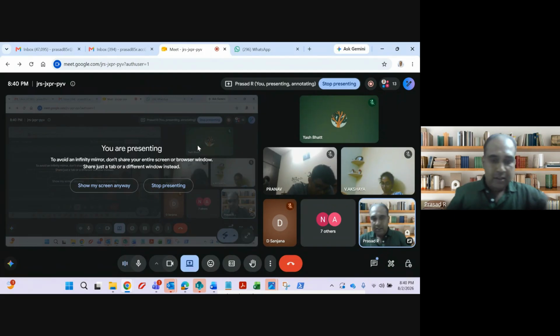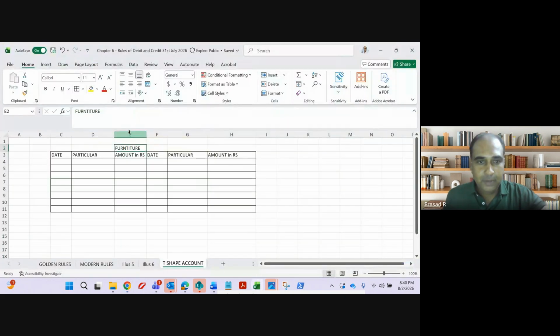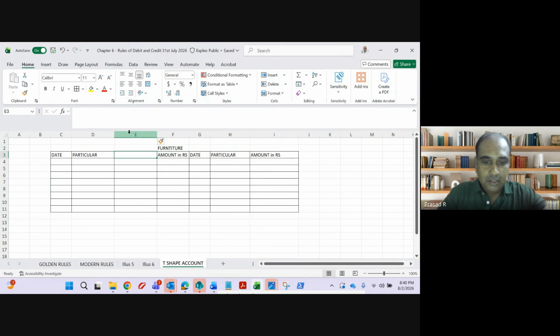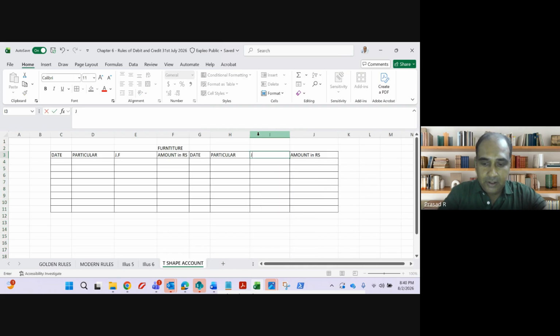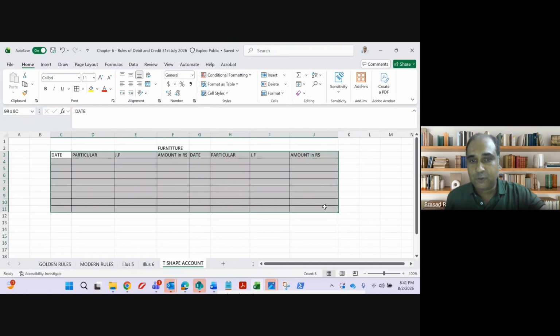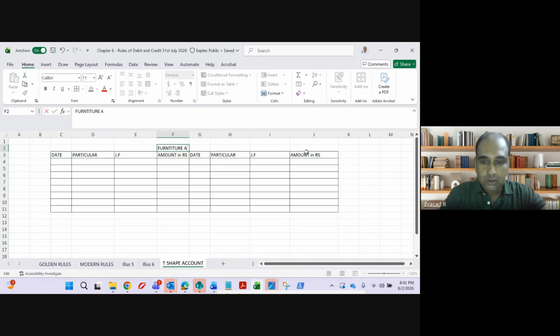If you want to know the correct format, it is date, particular, JF. We call it journal folio. Here also, date, particular, journal folio and amount. In journals, it is ledger folio. In ledger, it is journal folio, meaning from which journal this has come. This is the format of ledger. Furniture account.